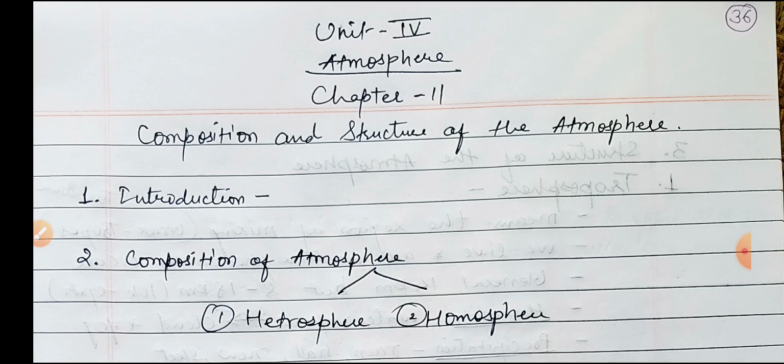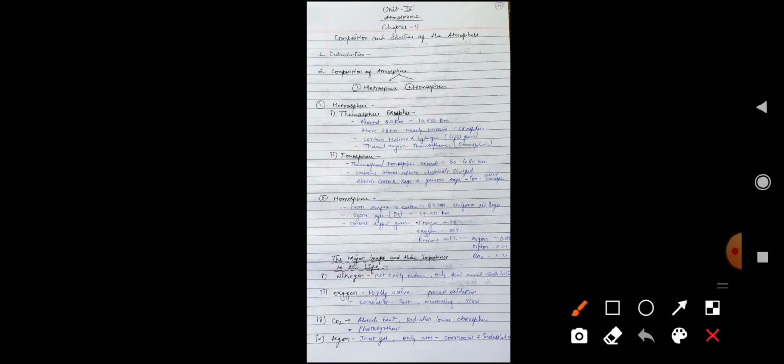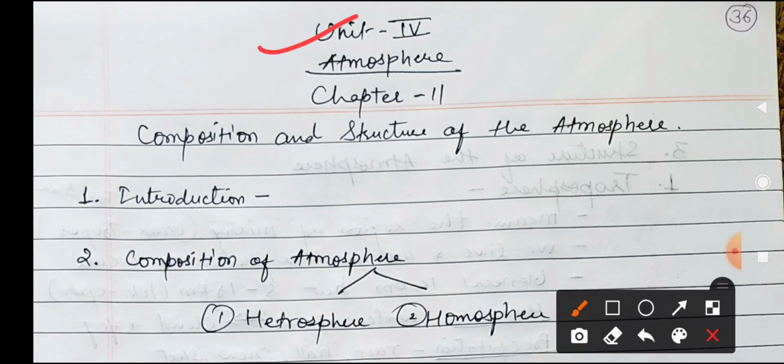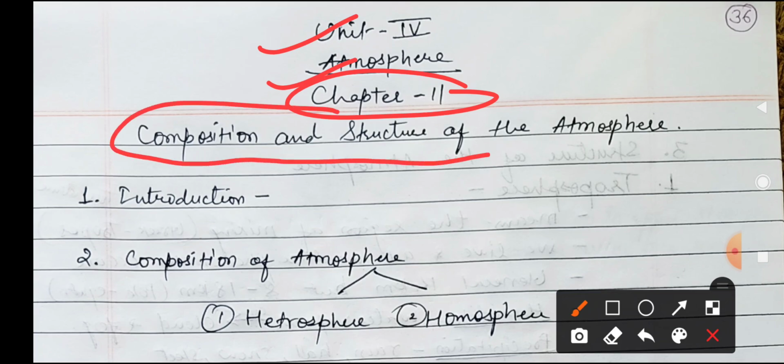Today, I am going to explain to you about this unit 4, which is the atmosphere. This is the first chapter of this unit, chapter number 11. In this chapter, we are talking about the composition and structure of the atmosphere.